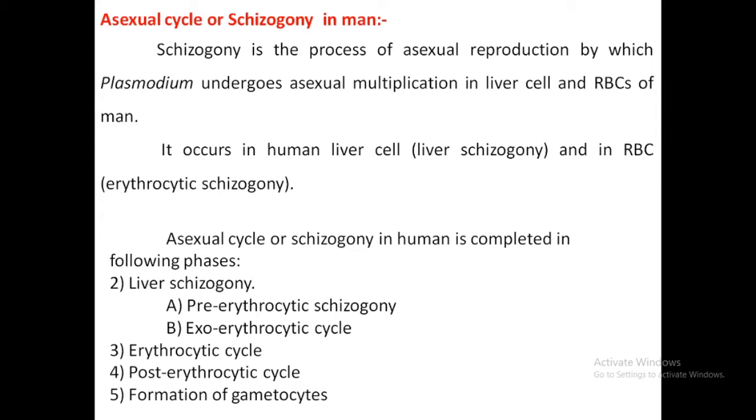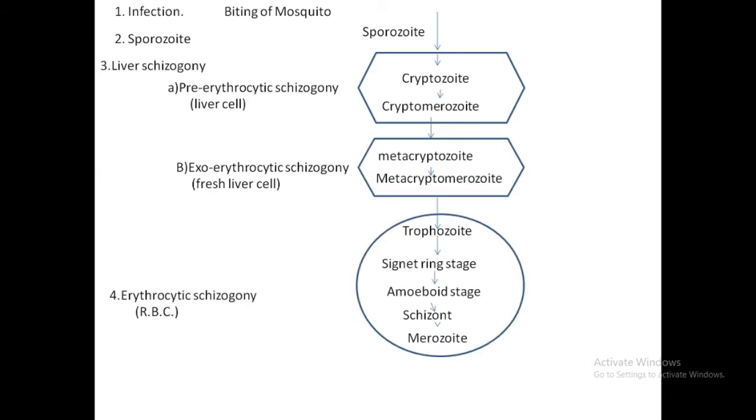When it enters the RBC, then it is called the erythrocytic cycle. Then after that, it again enters the RBC, which is called the post-erythrocytic cycle, and then after that comes the formation of gametocytes. Before that the infection should occur, so that is the first stage. First is infection. So think simple, that is nothing but the flow chart, just to help you understand.